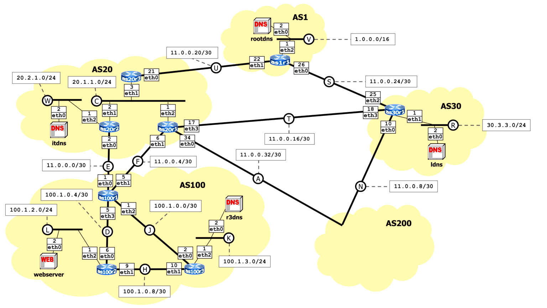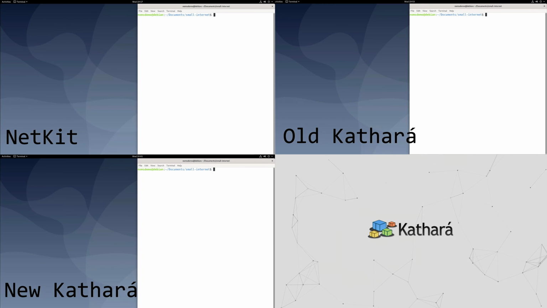AS100 is a multi-homed stub AS running RIP and hosting a web server, and AS200 is a multi-homed AS hosting a client. The client is able to reach the web server leveraging on a full DNS hierarchy deployed in the network scenario. The comparison is performed on 3 different virtual machines with the same resources. Each virtual machine runs Debian 10 and is provided with 8 virtual CPUs and 8 GB of RAM.